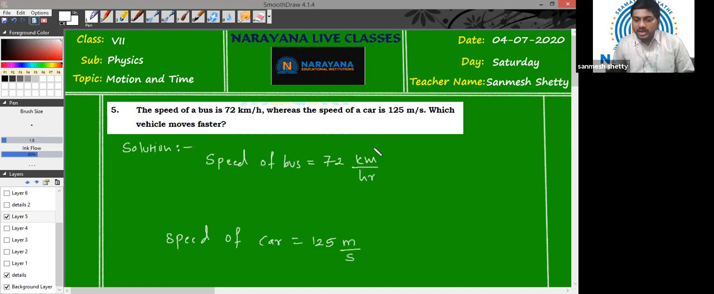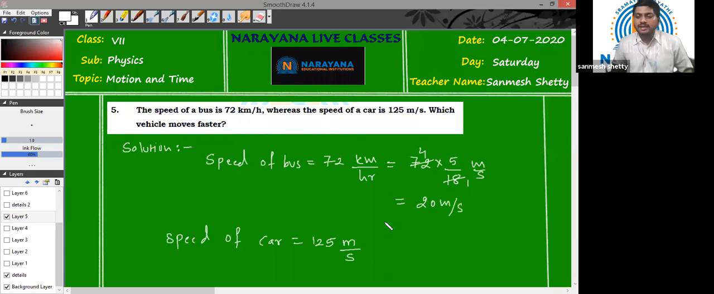We need to convert this kilometer per hour into meters per second. Either you can do that, or you can convert meters per second into kilometers per hour. It's your choice. So here we'll convert kilometers per hour into meters per second. The common formula which we are going to use is 72 into 5 by 18, which you all children know, because 1 kilometer per hour is equal to 5 by 18 meters per second. This is the common conversion. Okay, so 18 ones are 18, 18 fours are 72, 4 fives are 20. So this is 20 meters per second.